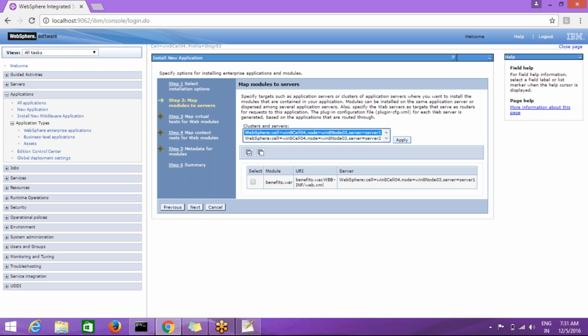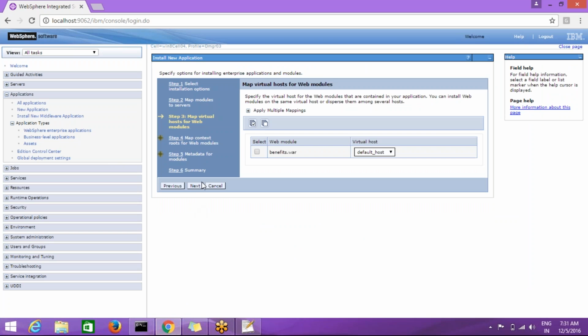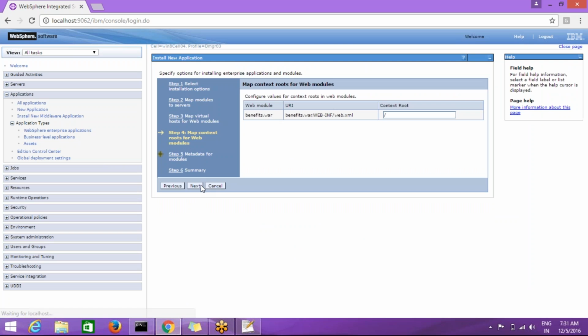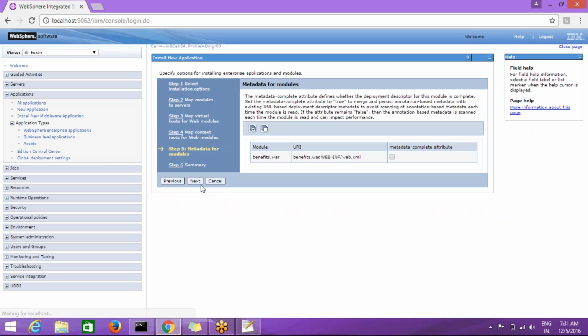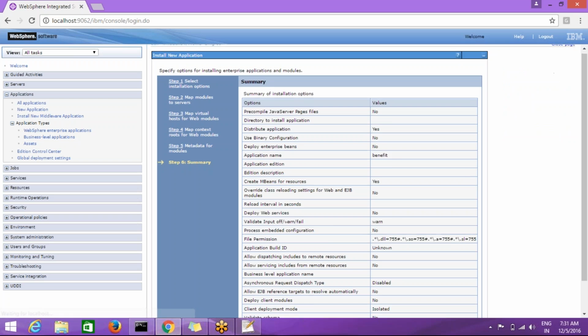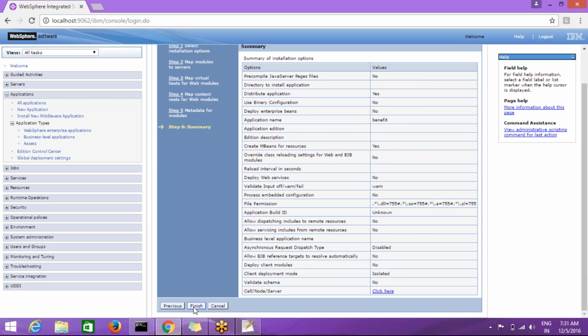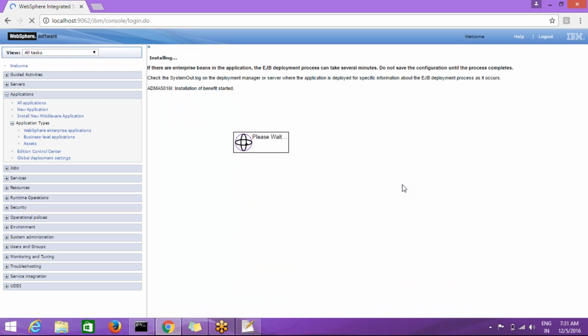Map the application to the server. I'm going to map this application to the two application servers, and click on next, next, next, and finish. Now the application is going to be installed.